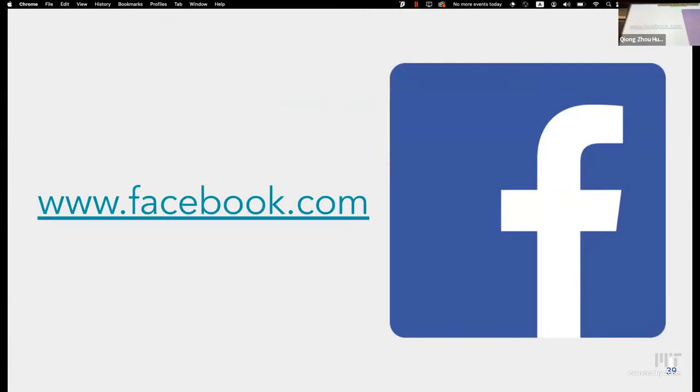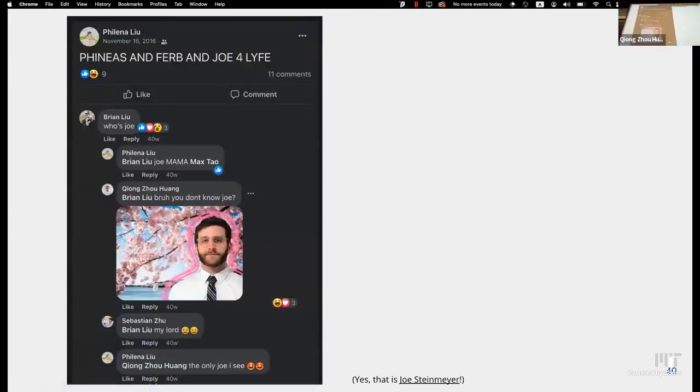All right, so now that we've learned about props and state, let's turn our attention back to building Facebook. So let's look at this post by Frida, Phineas and Ferb, and Joe for life. And let's try to break this down into some components. Let's do this exercise here. Does anyone have any ideas for how we can break this down into subcomponents?